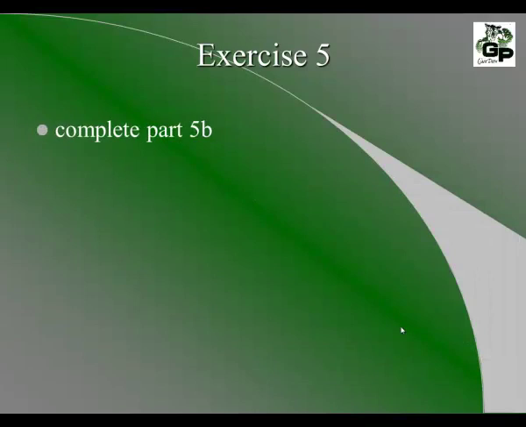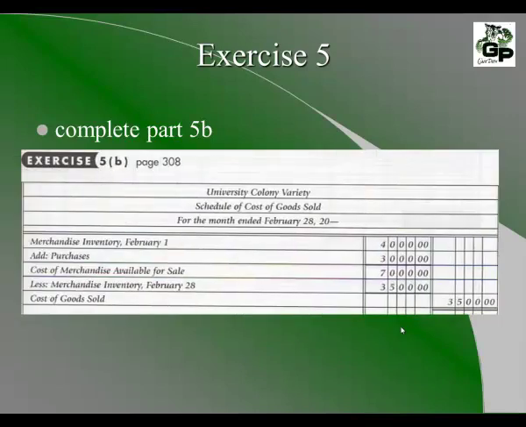Now, complete part 5B. Part 5B, we have the schedule of costs of goods sold for the month of February. At the beginning of the month, we have $4,000 in inventory. We have purchases of $3,000 added to that inventory, which gives us a cost of merchandise available for sale of $7,000.